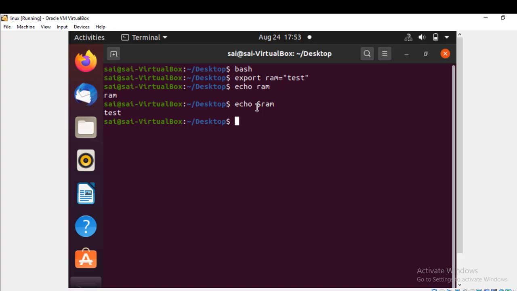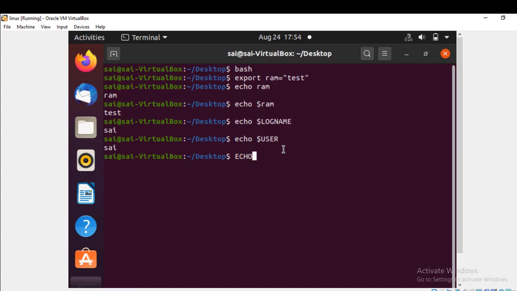We also have some predefined, that is system, variables. I'll show you: echo LOGNAME is mine, and USER automatically shows my name too.